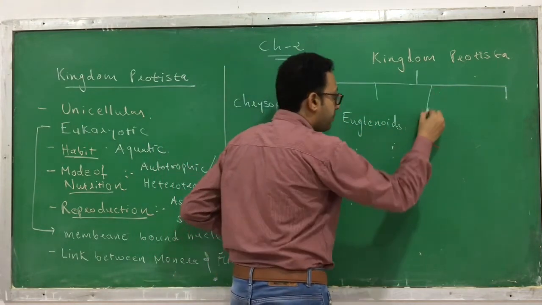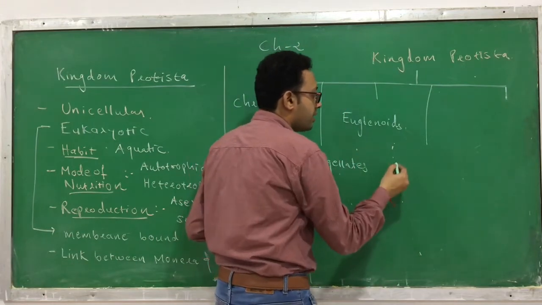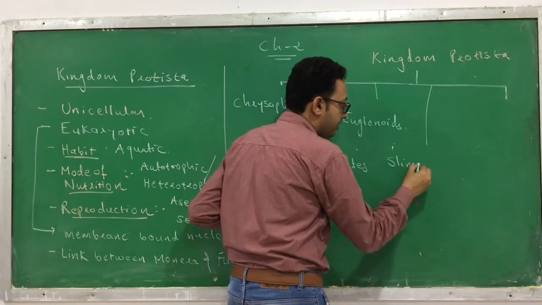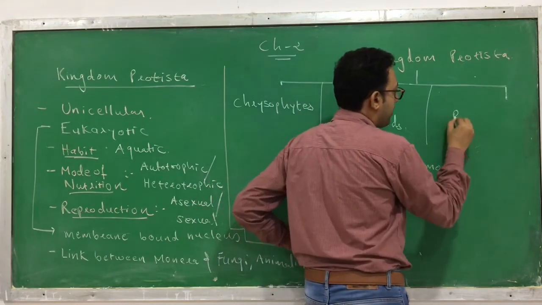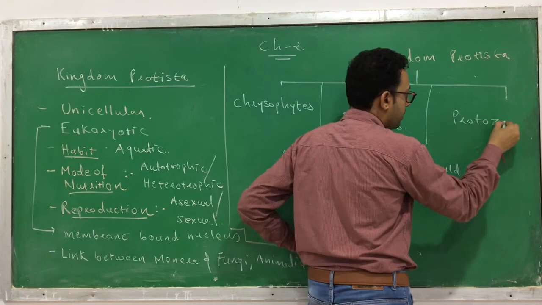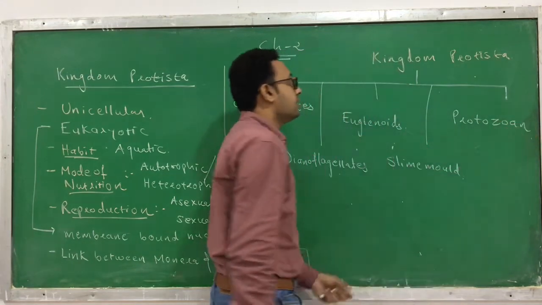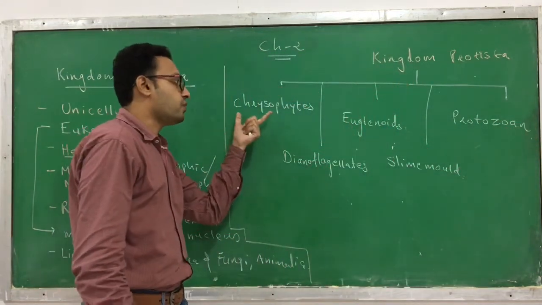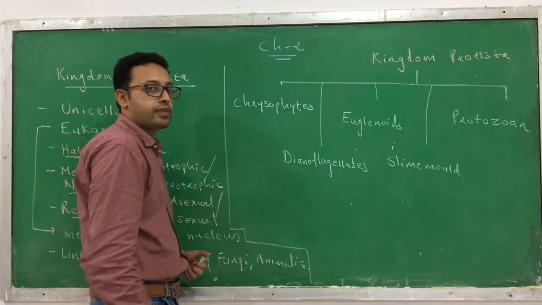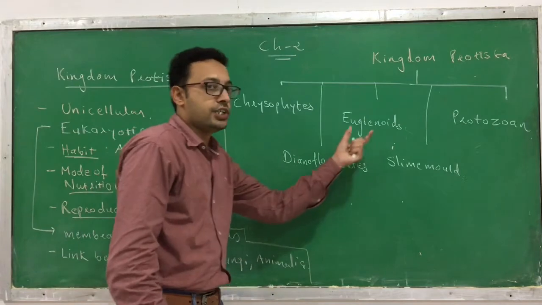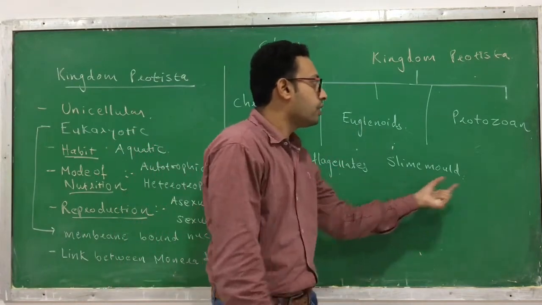The fourth type is slime mold. And the fifth category is protozoa.